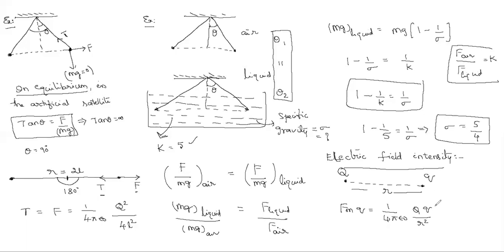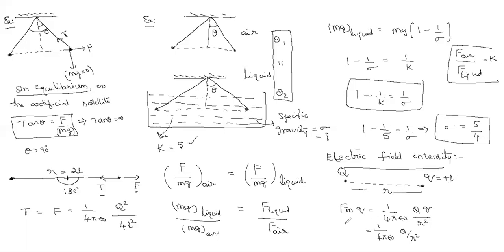But here my question is, suppose instead of small q, I place here a unit positive charge. Positive unit charge means 1. Then small q is 1, so it is 1 by 4 pi epsilon naught into Q by r square. Whatever you are finding out this time, this is force on whom? Unit positive charge.